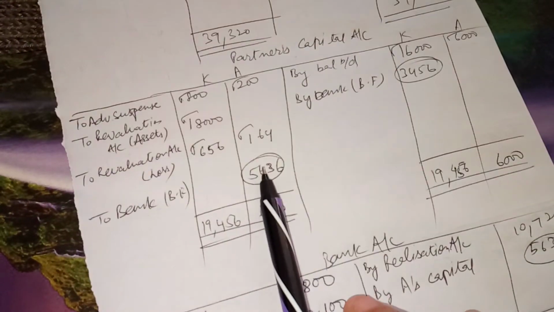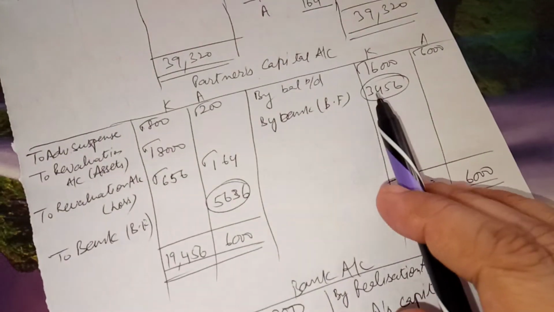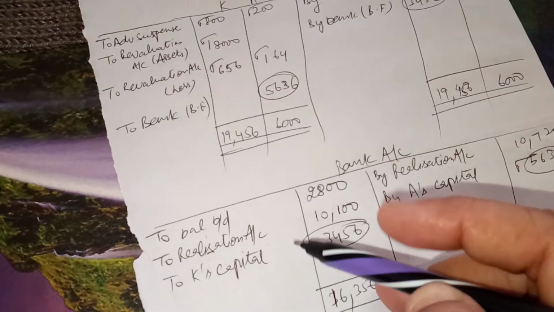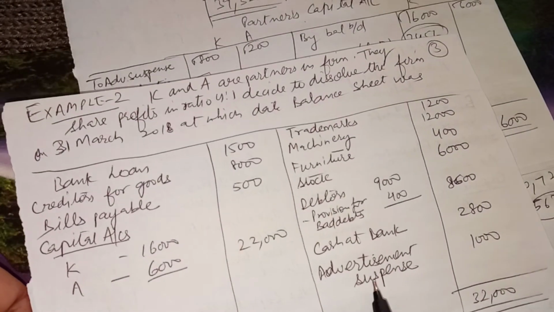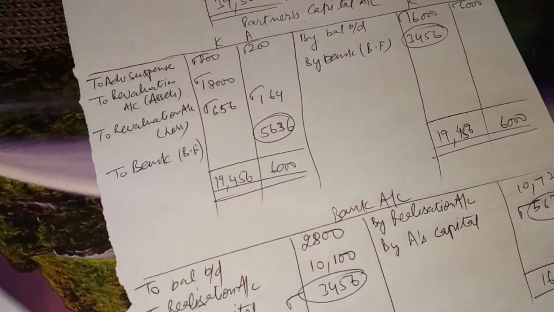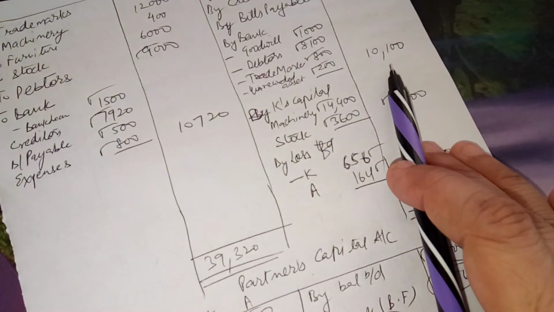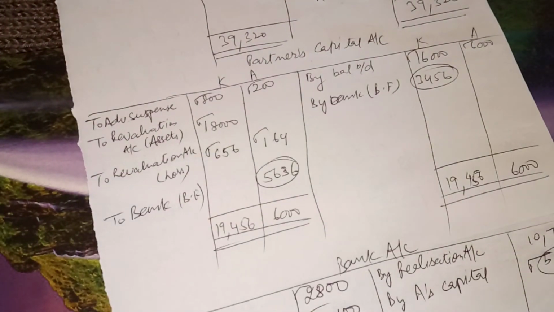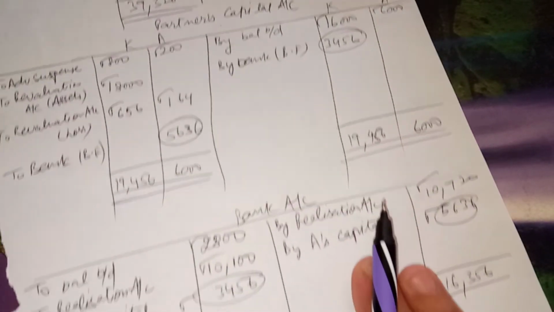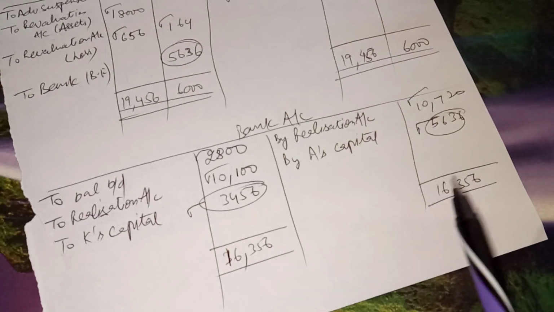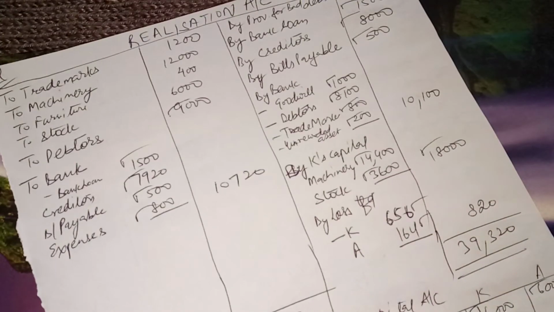Now we have to transfer. The credit balance is transferred to the bank account on the credit side, and the debit balance for K is transferred to the bank account on the debit side. Now in the bank account we have the opening balance of 2,800. Then the realization of money 10,100 is transferred, and then the payment side by realization is transferred. And now tally both the sides, and both of them will be completely tallied. That means our question is correct.